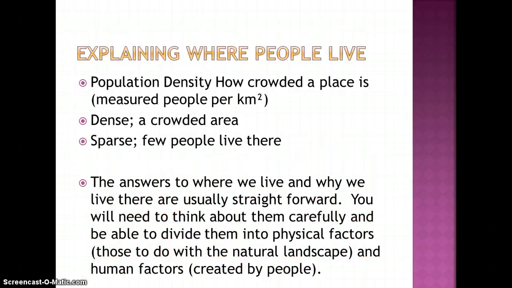Explaining where people live. These are the 3 very important terms that you are going to need to know. Population density is how crowded a place is. It's measured in the number of people per square kilometre. You work it out by taking the total population divided by the total area. You get the number of people per square kilometre. If it's dense or densely populated, it's a crowded area. If it's sparse, there are few people living there.